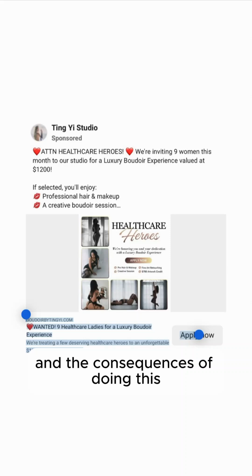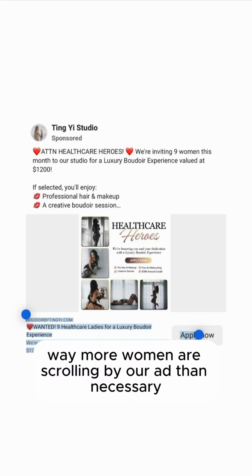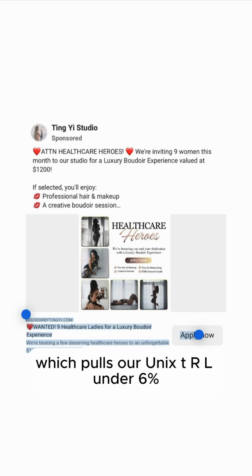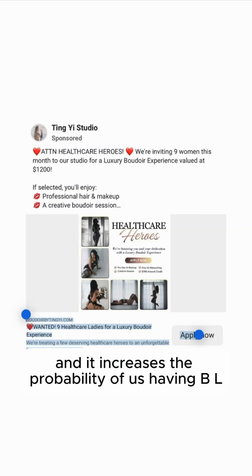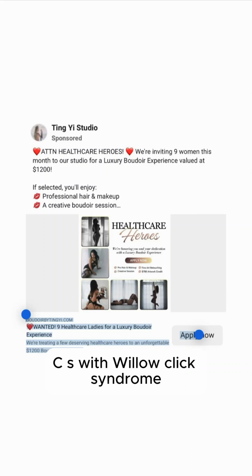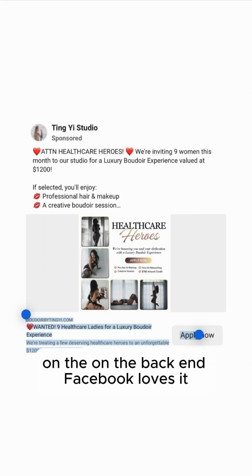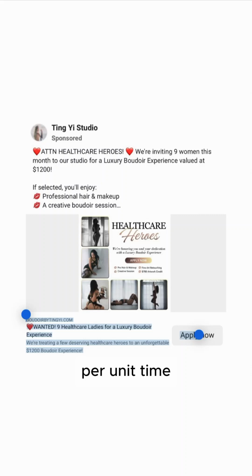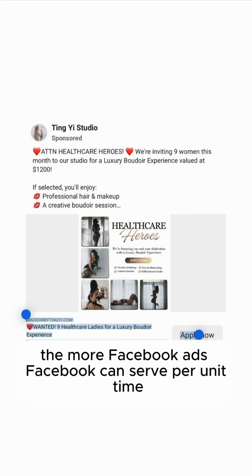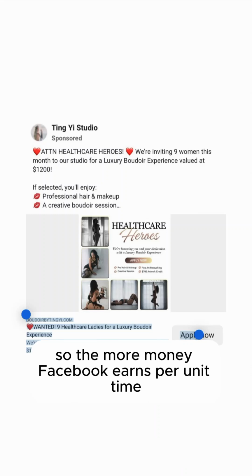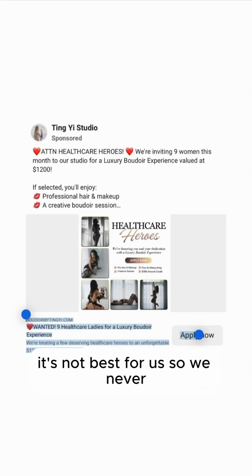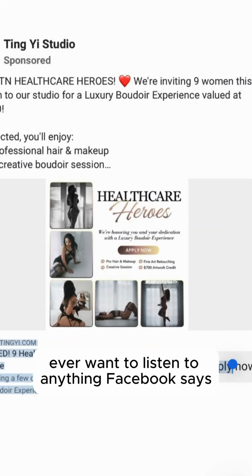And the consequences of making this mistake is way more women are scrolling by our ad than necessary, which pulls our unique CTR under 6%, and it increases the probability of us having BLCS, Boudoir low click syndrome. On the back end, Facebook loves it because the more women scroll by our Facebook ad per unit time, the more Facebook ads Facebook can serve per unit time. So the more money Facebook earns per unit time. That's why they recommend us to fill all this stuff out, because it's best for Facebook. It's not best for us. So we never ever want to listen to anything Facebook says.